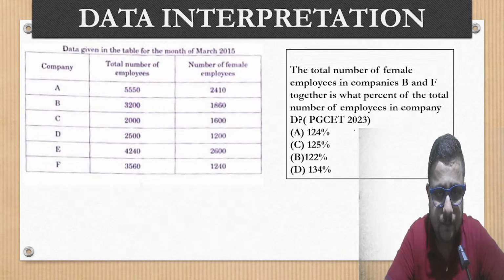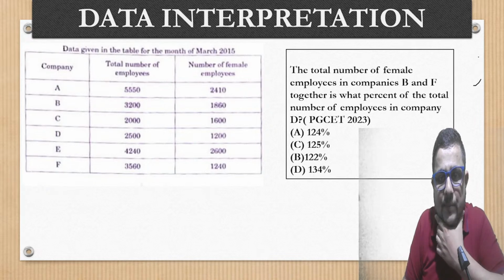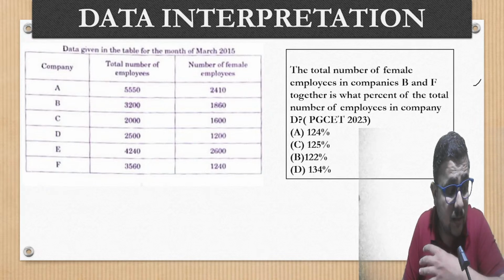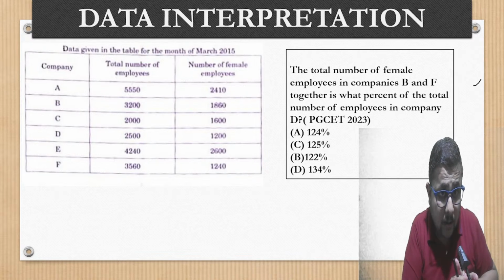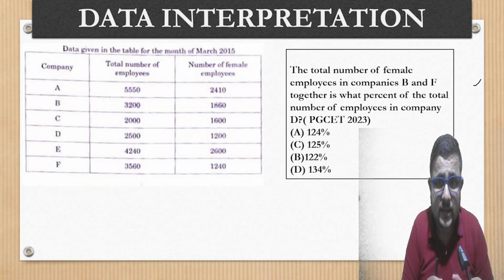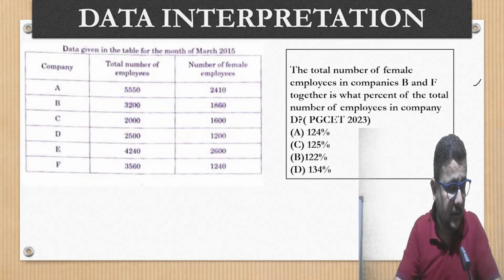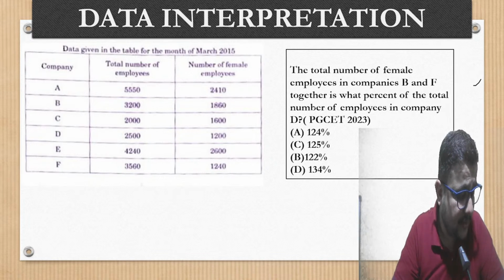Is this clear? Let's move on to the next question. Now in the next question, based on the same table, because what I said, they will give you some data in tabular form, bar graph, pie chart based, but they will ask you what? Just wait, I think everything is clear.